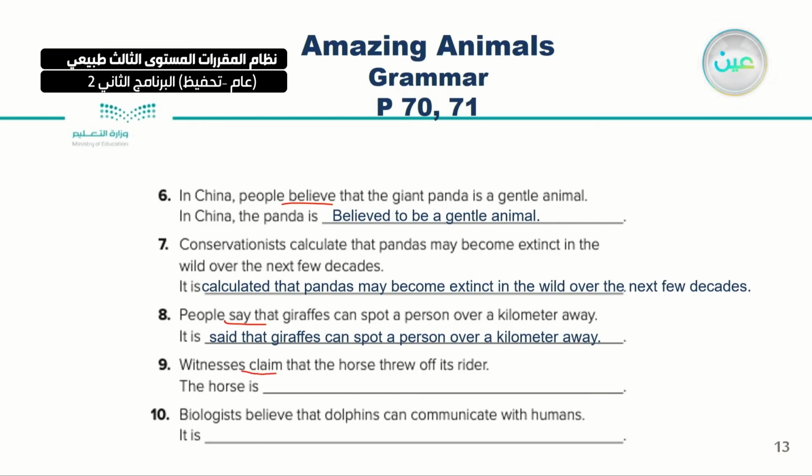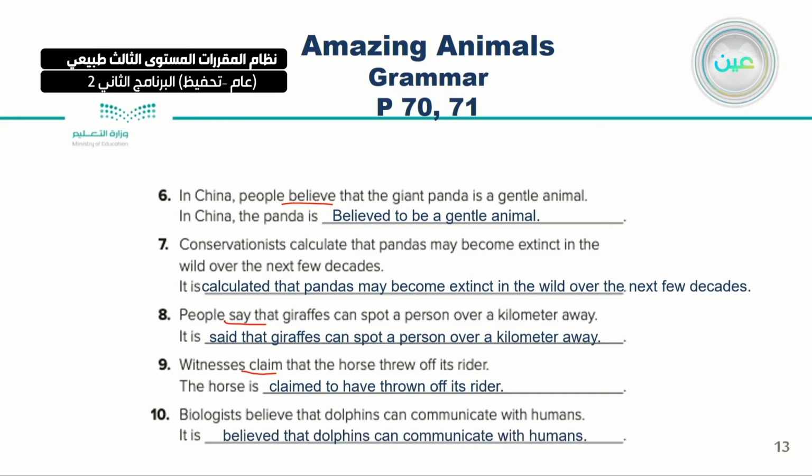So the horse is claimed to have thrown off its rider. Number 10, finally, biologists believe that dolphins can communicate with humans. And it is believed that dolphins can communicate with humans.